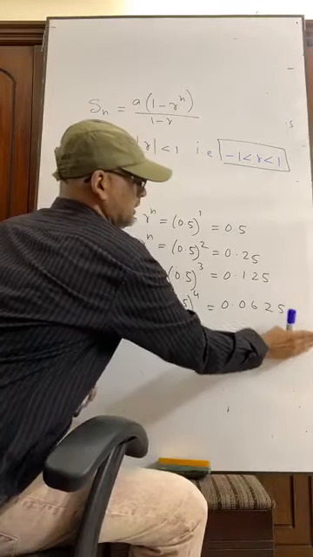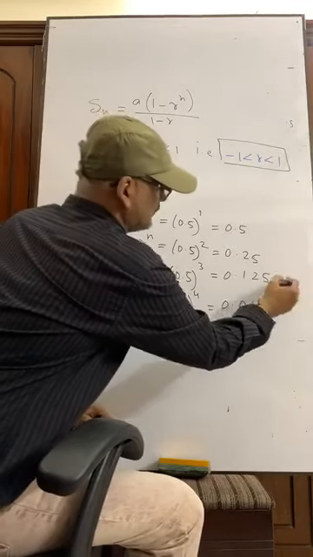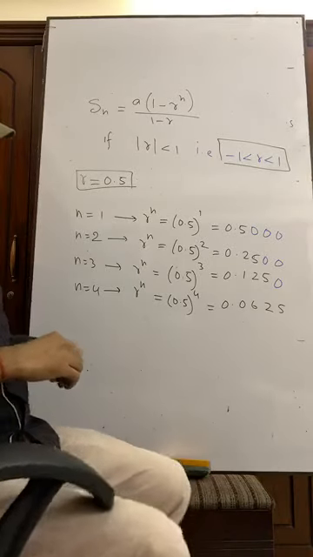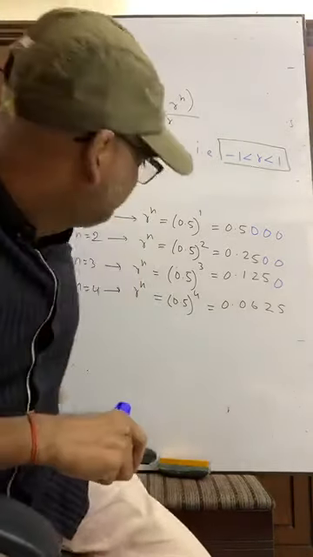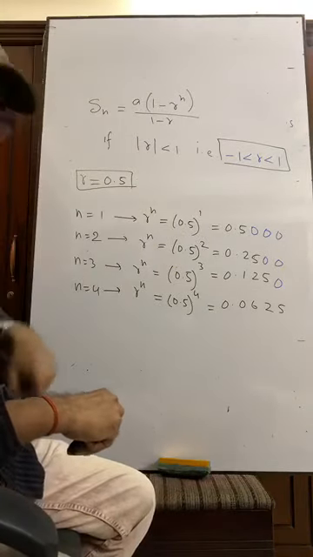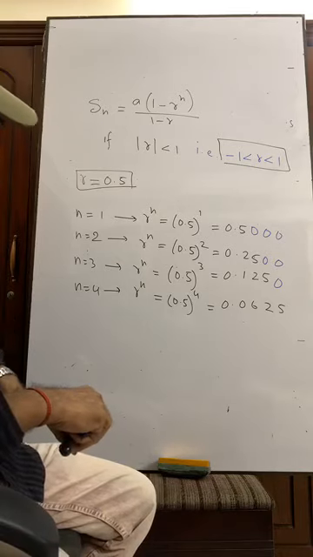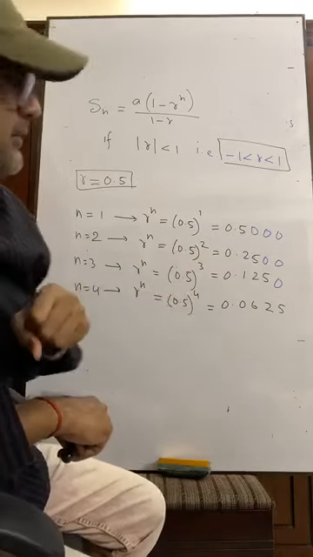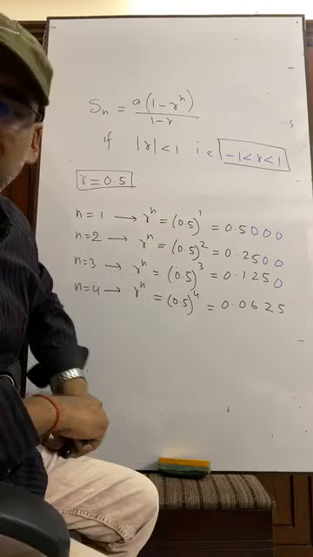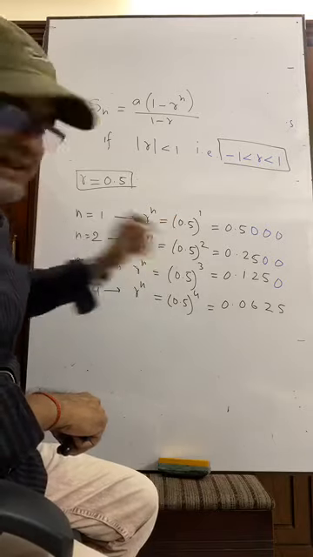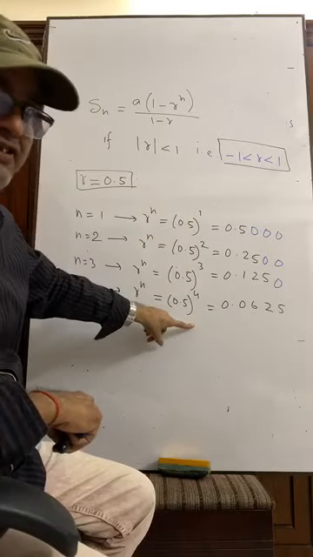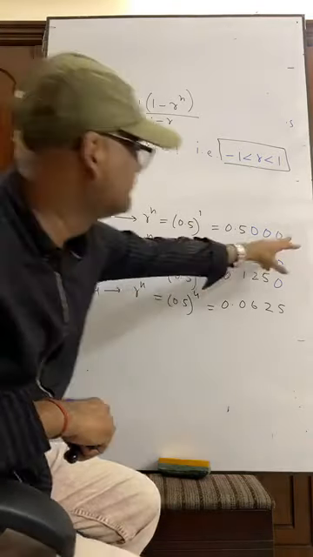Now we can write here like 1 zero, 2 zeros and 3 zeros. Actually, what is happening here? If r lies between minus 1 and 1, then we have seen one thing, that as the power is increasing, that means power 1, power 2, power 3, power 4, remember one thing, power is increasing, but the value of r to the power n is decreasing.